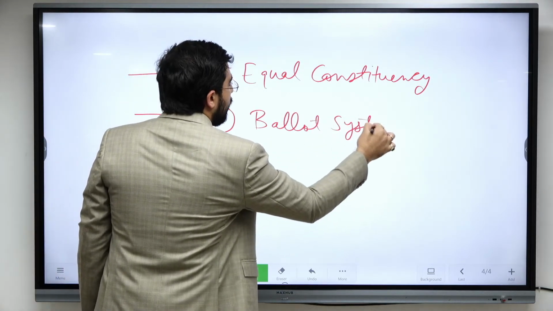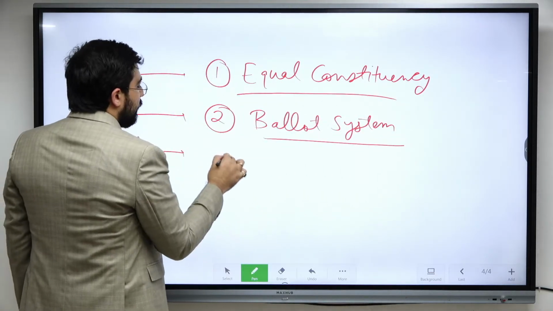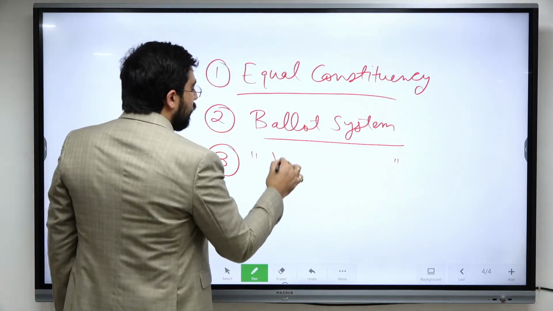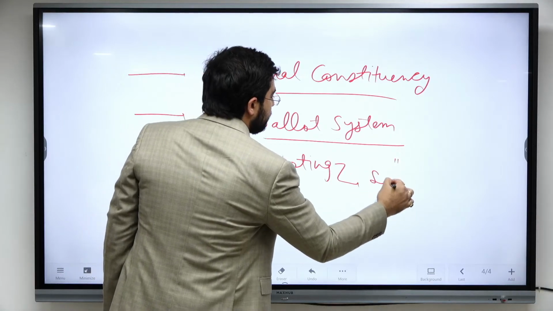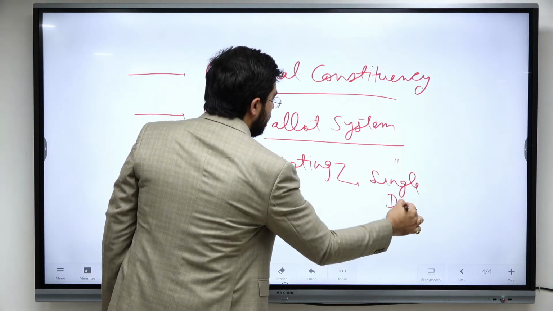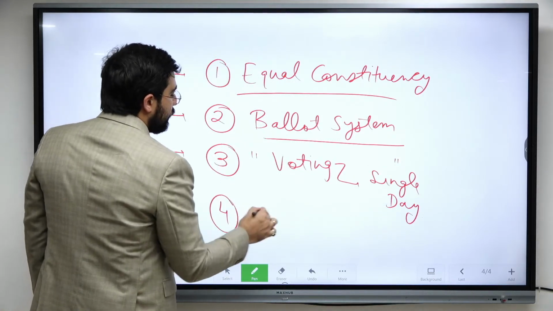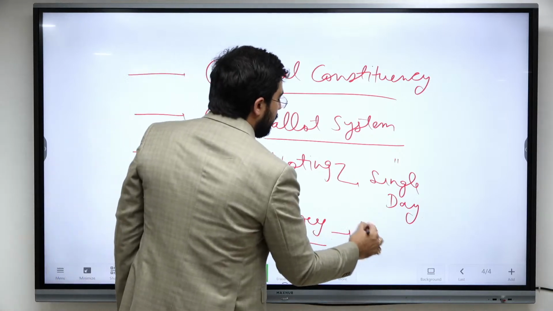They said that the voting should be by ballot. Previously there used to be different voting days, so they said voting should be done on a single day. Salary should be paid to MPs.